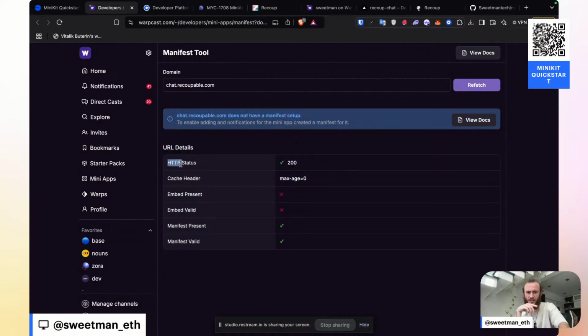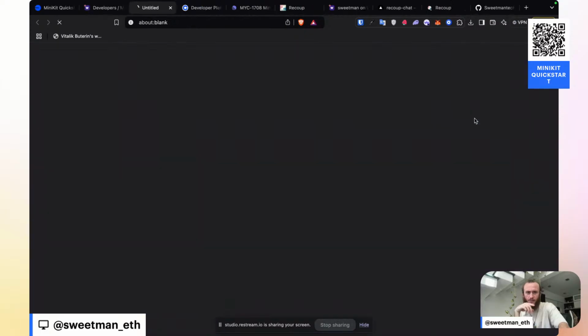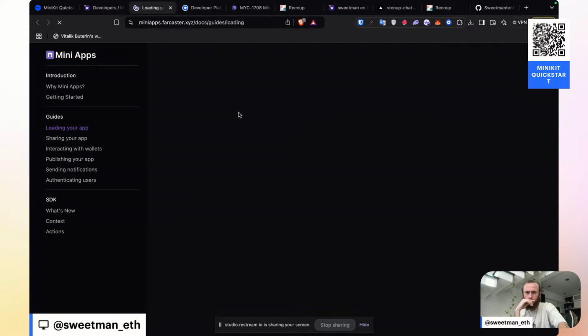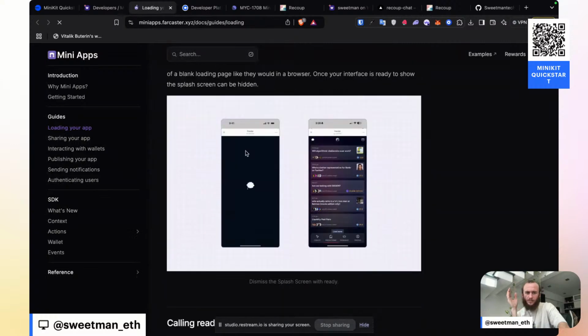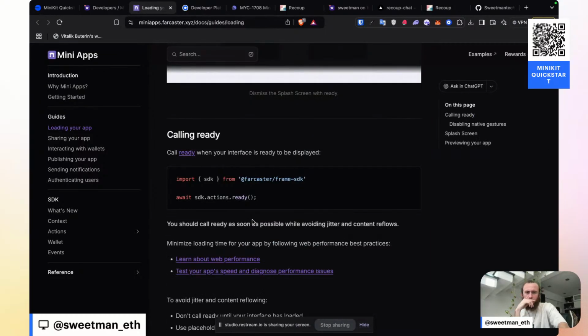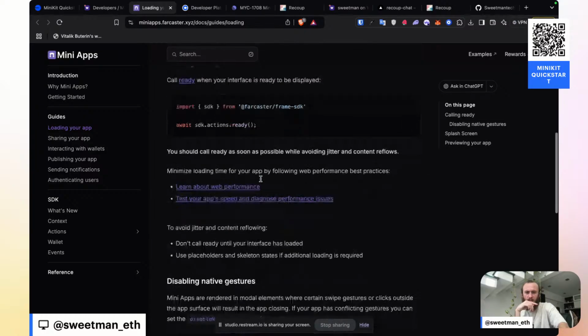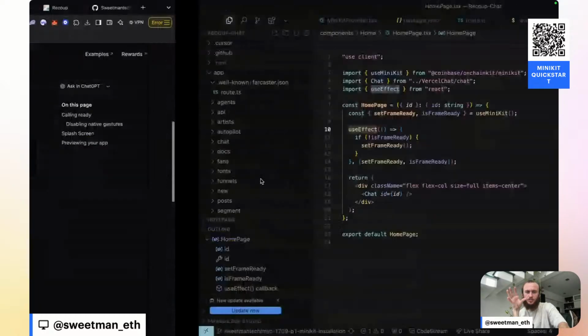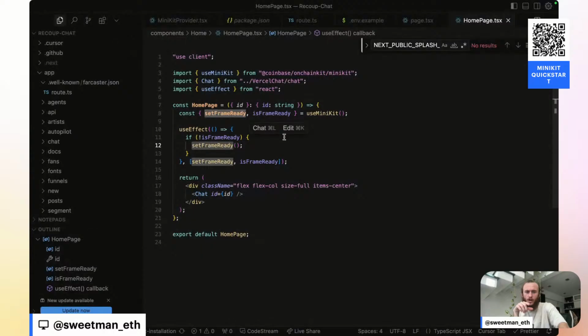So we're now at least getting an HTTP status of 200, but we're still seeing it does not have a manifest set up. Let's view the docs. Loading your app. We need to call the ready command, Farcaster frame SDK ready. I'm assuming this should be called with the set frame ready, which should be loaded automatically into my home page.